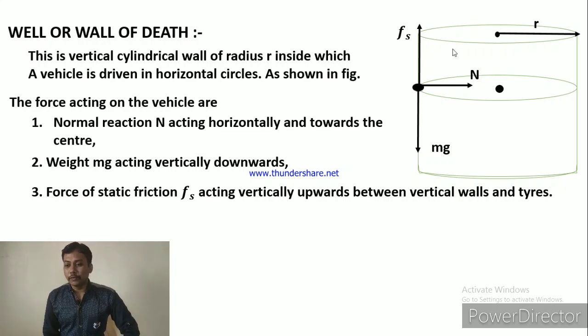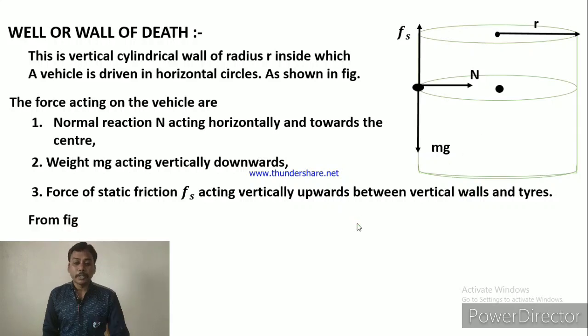So these are the three forces which are acting on the vehicle, and here that vehicle is moving along a horizontal circle. It means that the vehicle performs circular motion, and we know from standard 11th that to maintain circular motion, centripetal force is necessary.